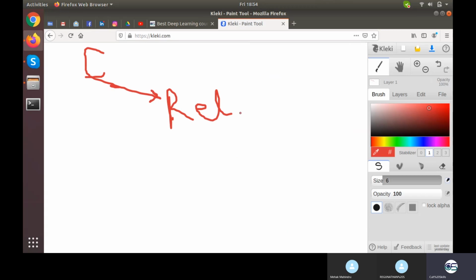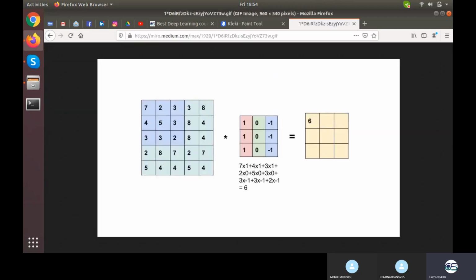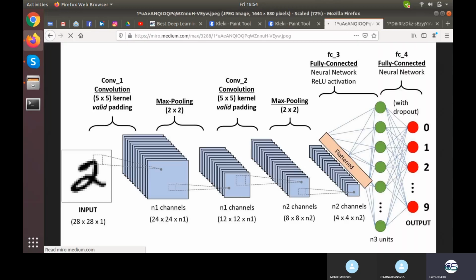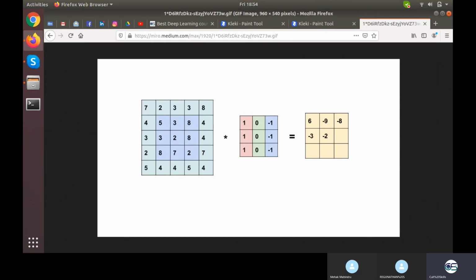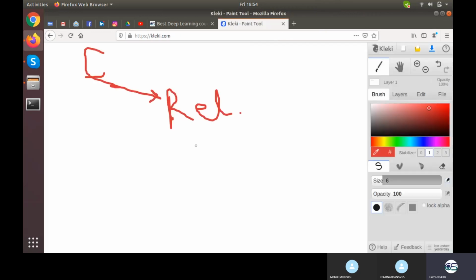Let's talk about the preservation of relation. Next, when we talk about convolution, we are decreasing the size a lot. Just look at this particular size. What is the size decrease going on at this particular stage? We are maintaining and preserving each and every relation, and then we keep on scaling down and down, and it will not take much time compared to a densely connected neural network. So compared to a densely connected neural network, it is efficient.